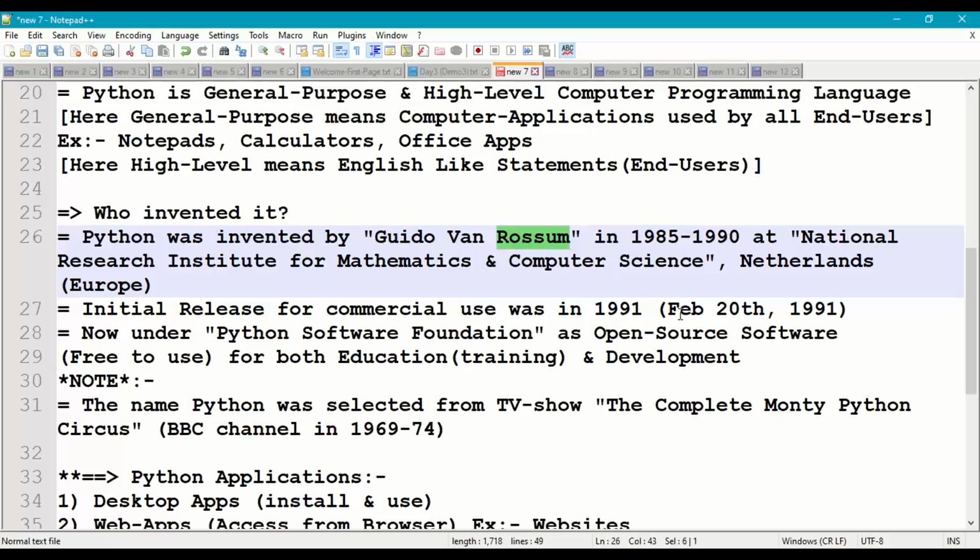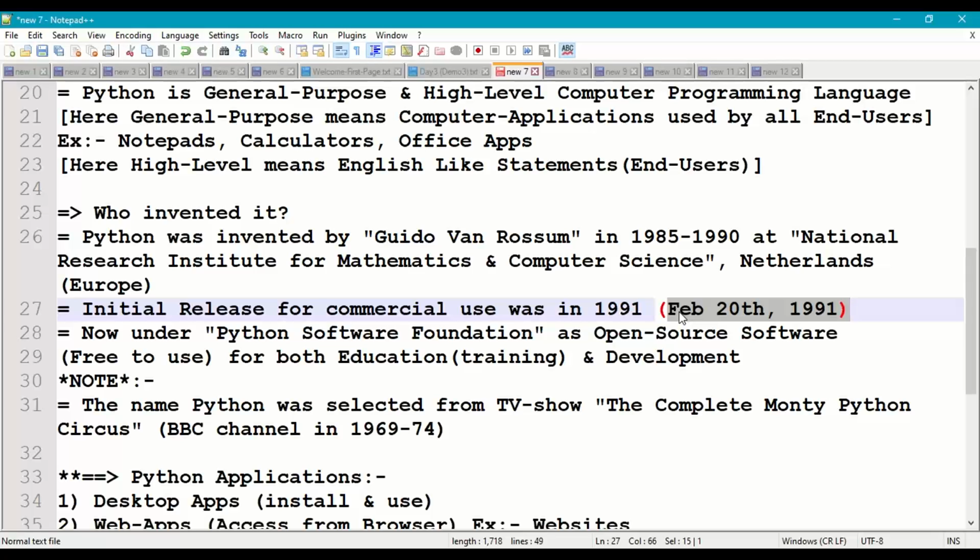We got the first release of Python on February 20th, 1991. This is the first release for commercial use. What do we mean by commercial use? Commercial use means any IT company can download the Python software, install the Python software, and develop computer applications for clients and customers. That is what we call commercial use. So we got the first commercial use release on February 20, 1991.